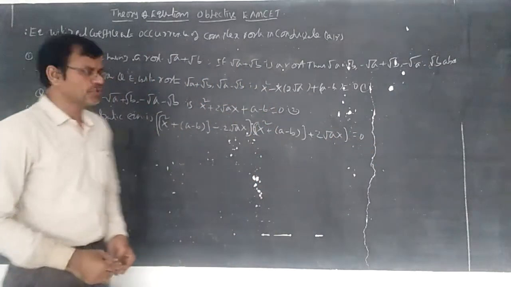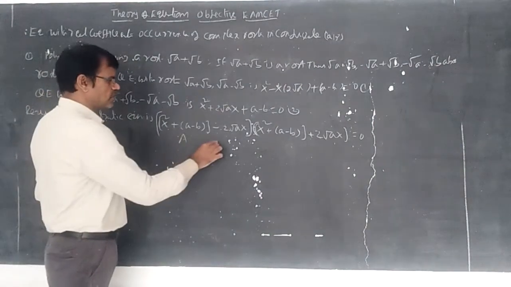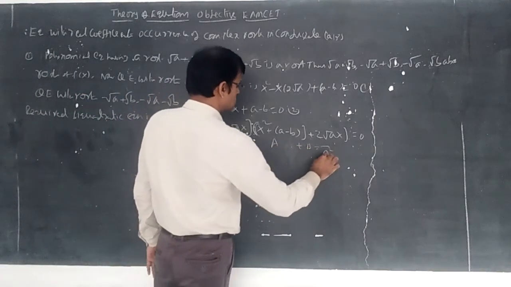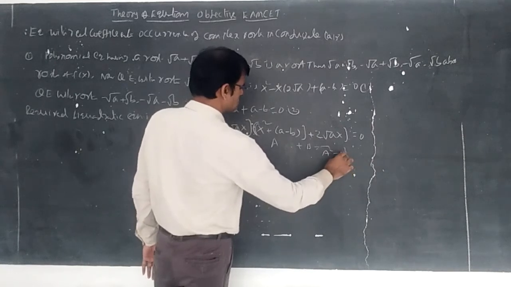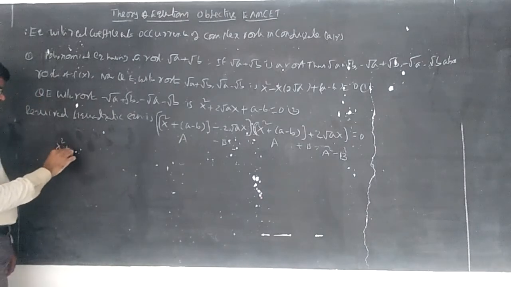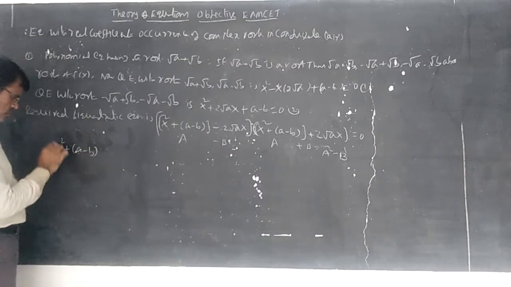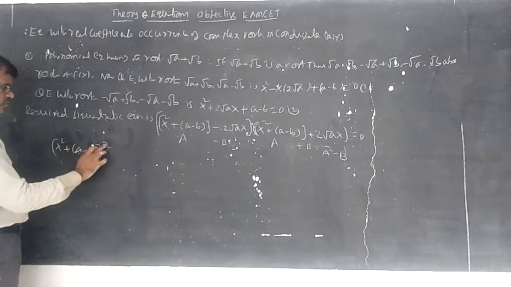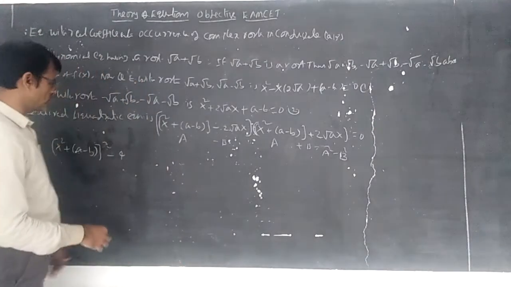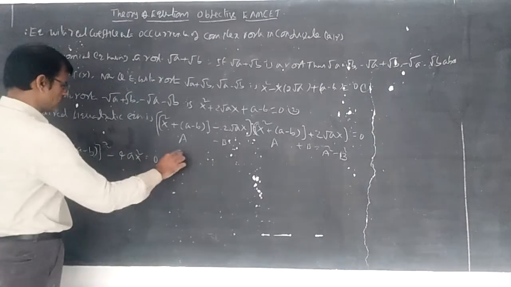Because we get QE1 into QE2. Now you can understand this one as the a minus b formula, this is the a plus b formula. The result is a square minus b square concept. So x square plus a minus b whole square minus 2 root a whole square, you can write 4a x square, equal to 0.